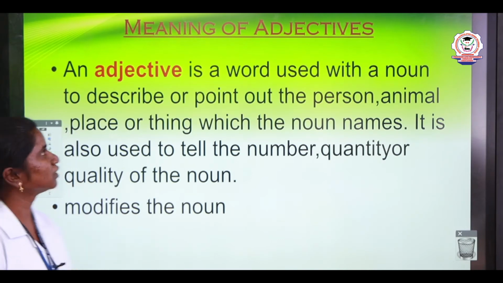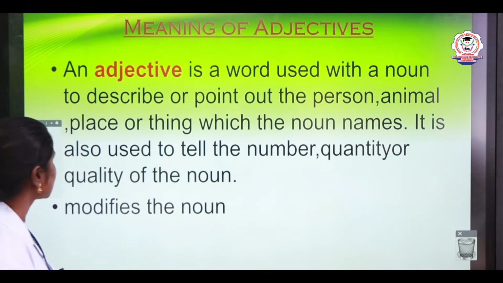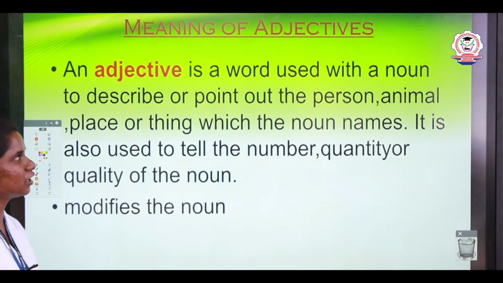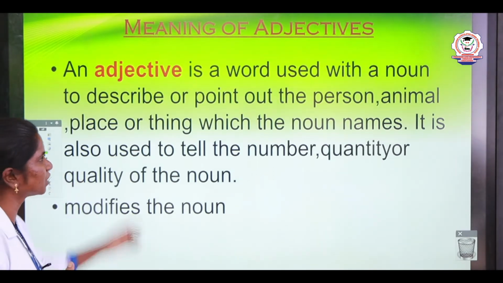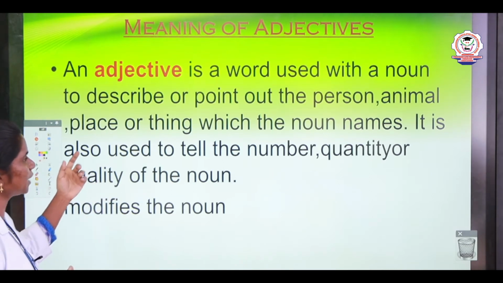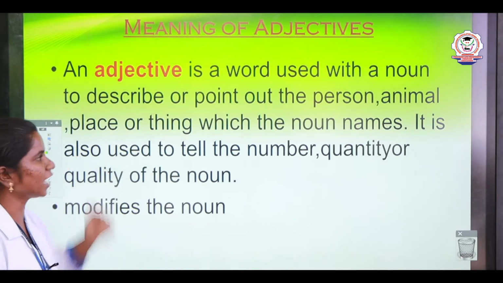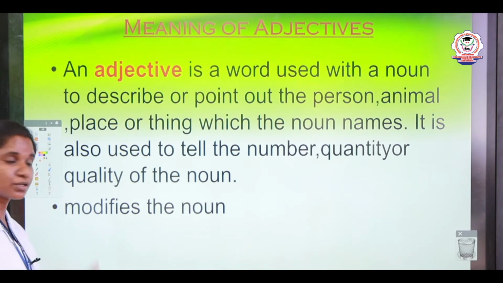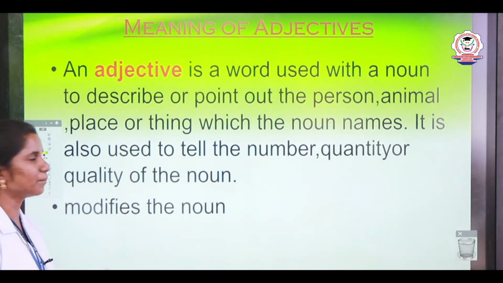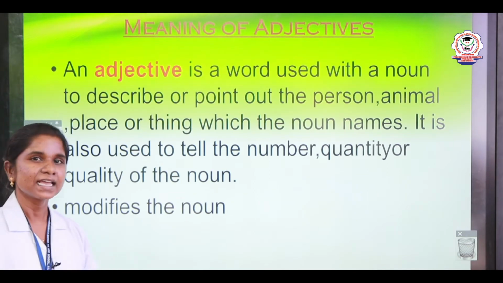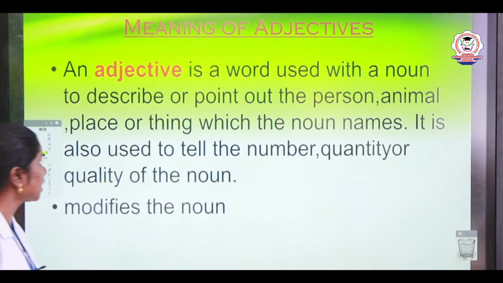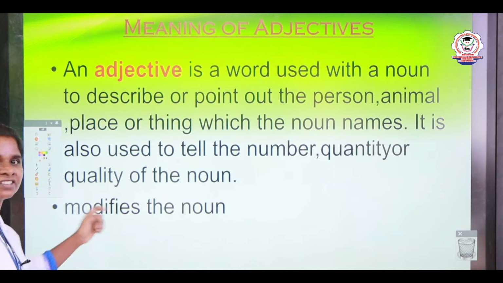Let us learn the meaning of adjectives. An adjective is a word used with a noun to describe or point out the person, animal, place or thing which the noun names. It is also used to tell the number, quantity or quality of the noun. In simple words, we can say an adjective modifies the noun.